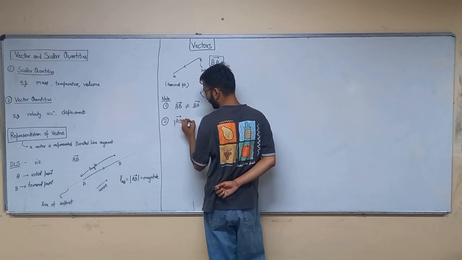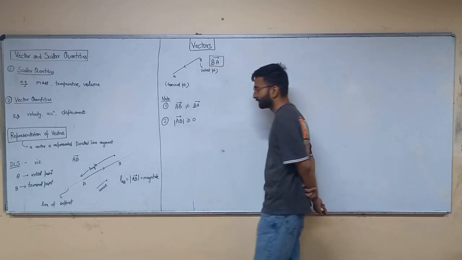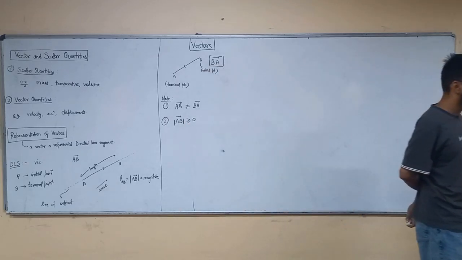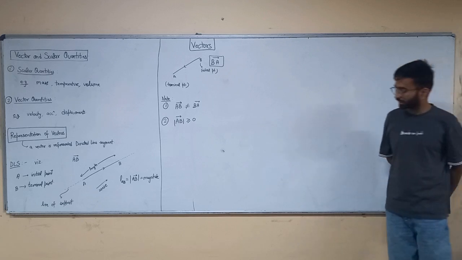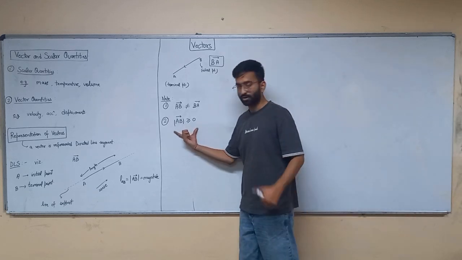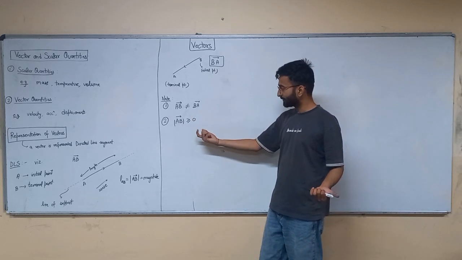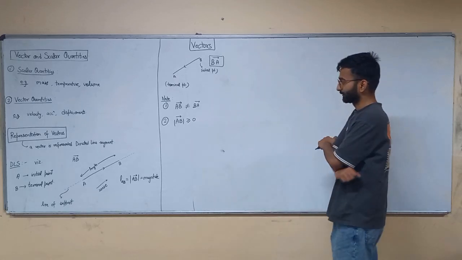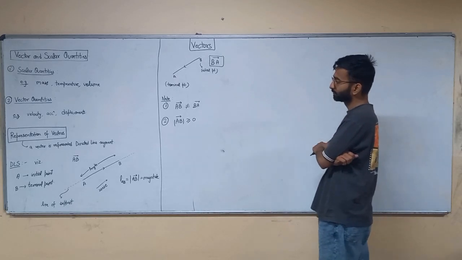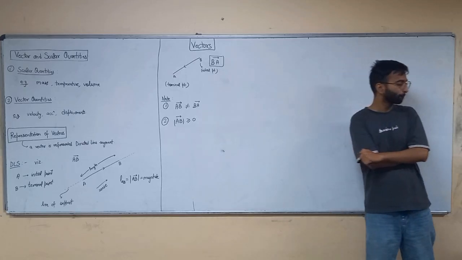You can also write it as magnitude of vector AB for vector AB. The magnitude of a vector is always greater than or equal to 0, or non-negative. Alright, let's move ahead.